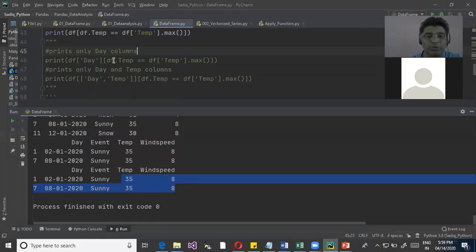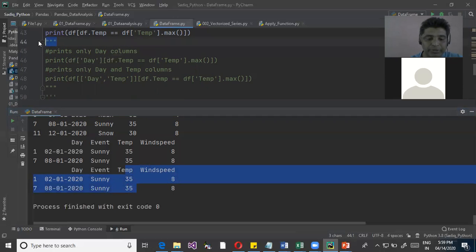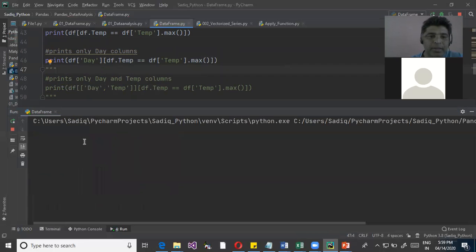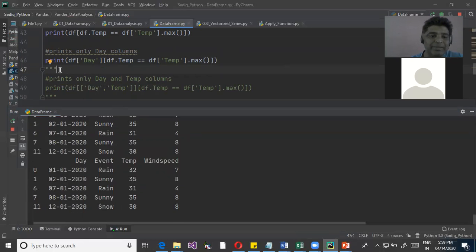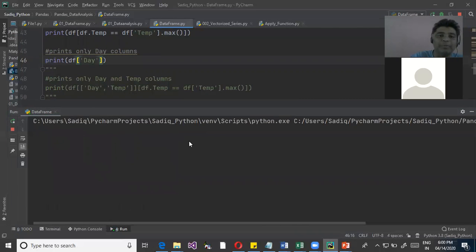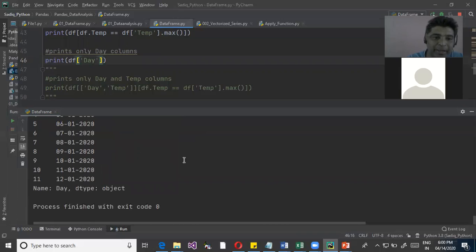Now I want to show a specific column. I want to see only the highest temperature, so in that case, print only the day column. I just want to know on which of the days the highest temperature occurred. When I'm printing this, I say data frame of day, which means I want to print only the day. When I run this, it will print the complete day column.